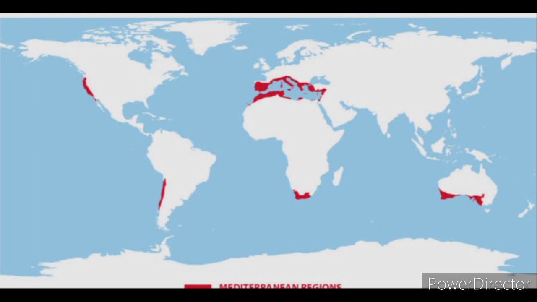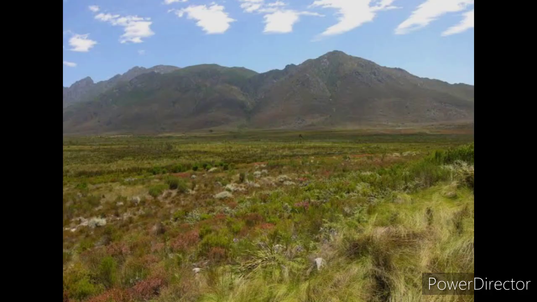Mediterranean vegetation has got its name from the Mediterranean Sea, which is found in Europe, and it is also found outside the actual Mediterranean region in California in the USA, Southwest Africa, Southwestern South America, and Southwest Australia. These regions are marked for their hot dry summers and mild rainy winters. The summers here are very hot and dry. They aren't humid. And it has mild rainy winters. The winters just experience a normal type of rainfall, on a normal scale.